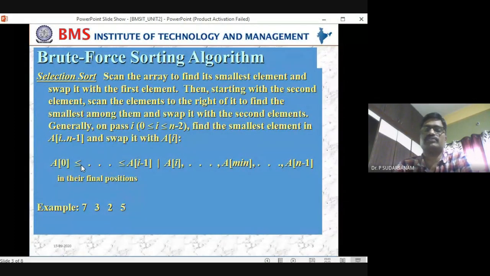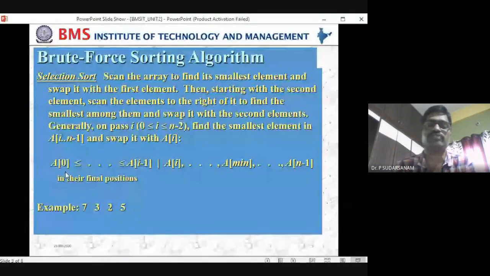And finally the elements are: a of 0 is less than or equal to ... a of i minus 1, then a of i ... a of minimum ... a of n minus 1. So this is called the minimum element, a of minimum. You have found it, and that will be swapped with this element. That is what you have to do. Wherever you have less than this, you will leave it and find the minimum element in the given list, and that will swap with the first element.